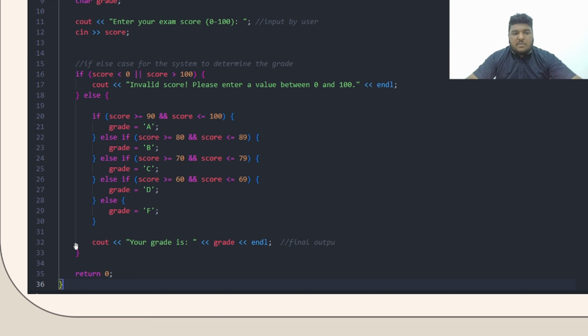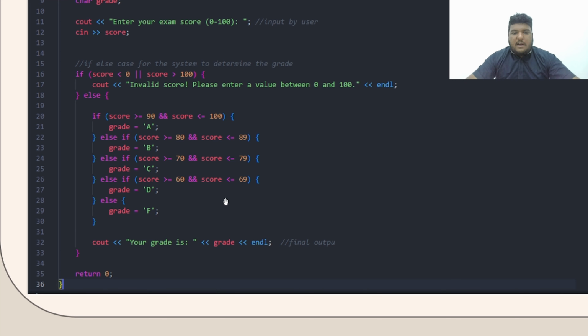Finally, there's another cout here in line 32, which says your grade is. Here I have added a message to the user based on their input.